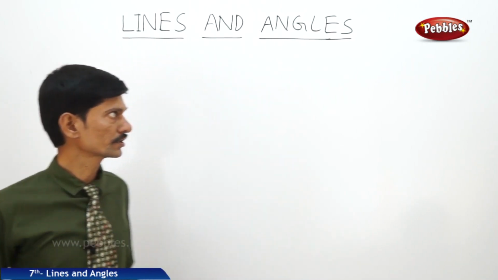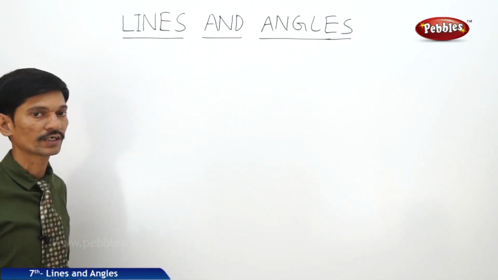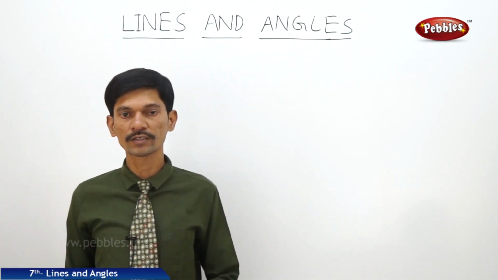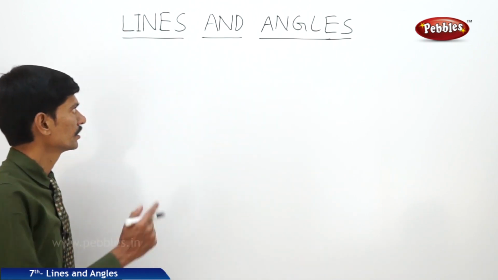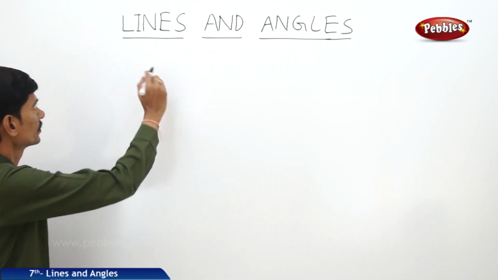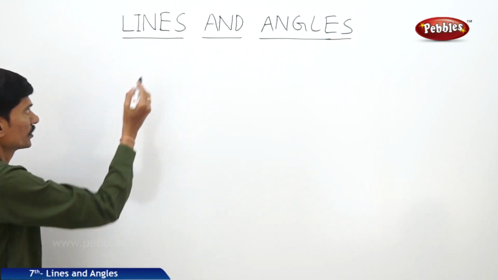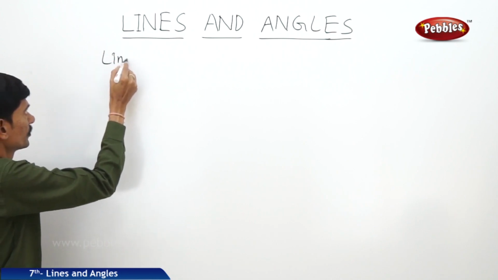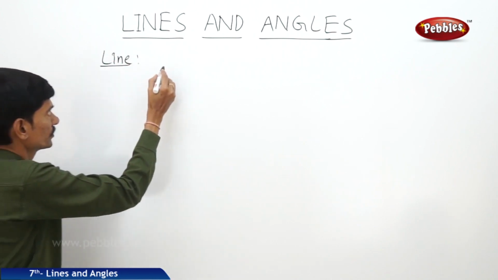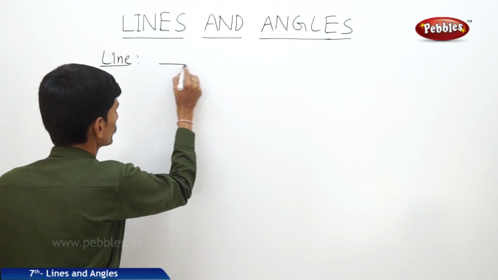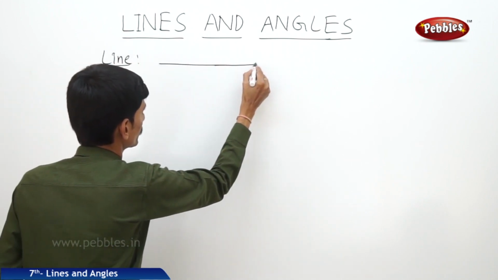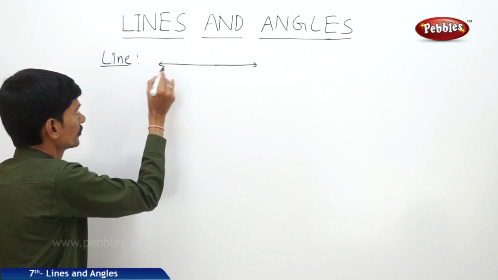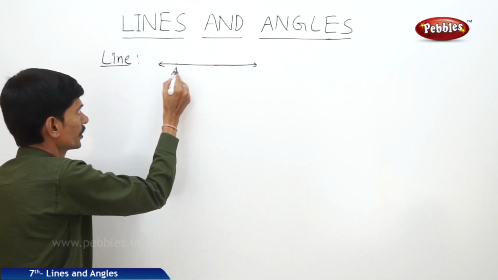Now let us start the next topic, that is lines and angles. You are already familiar with some concepts like line segment, ray and an angle. Let us revise once again all these concepts. First, what is a line? The set of all the points in a plane in a straight way gives the idea of a line.